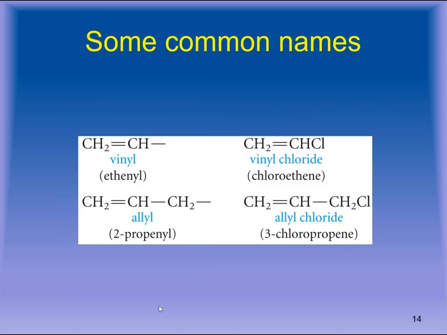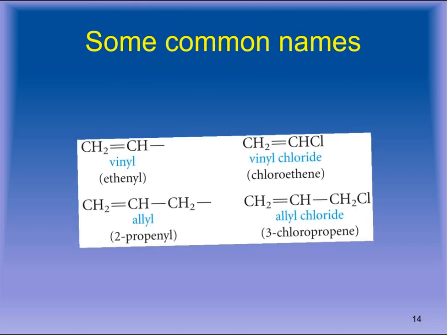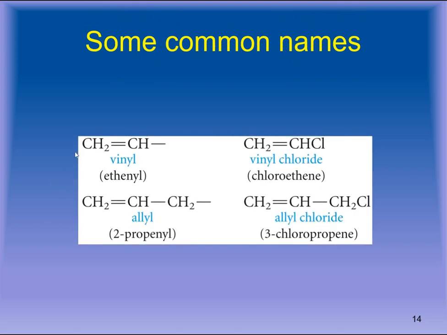Some common names are also being shown to you. Some common names of some of the alkyl groups are being shown. These are not utilized in the IUPAC system, but these are utilized otherwise as common names or trivial names. This group, that is ethene, when one hydrogen is removed and it is utilized as an attachment, is sometimes called a vinyl group as well. It is also called, from ethene we are removing E and replacing it by YL, so it would become ethenyl.